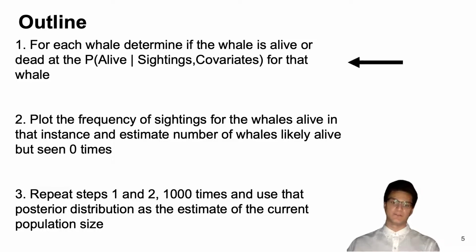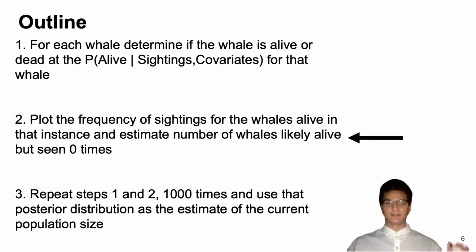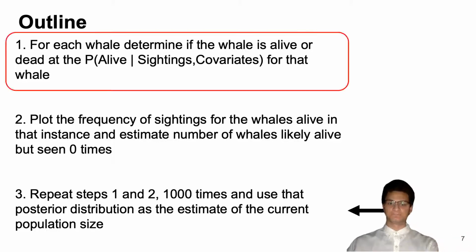The first part of the discussion will be how we estimate the probability of being alive given sighting and covariate data. The second part will be how we estimate the number of individuals that are alive but have never been seen. And the final part will be how we repeat steps 1 and 2 1,000 times and use that distribution as a range of possible current population sizes.